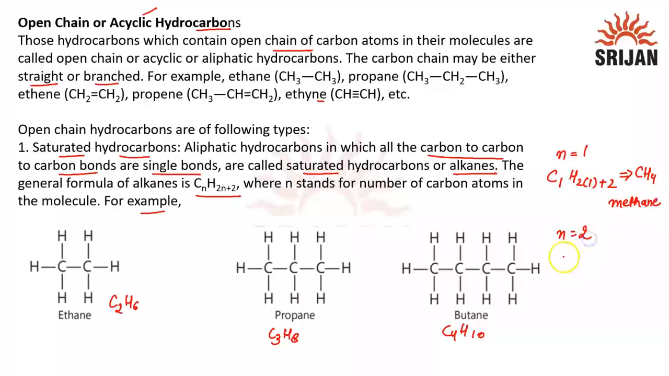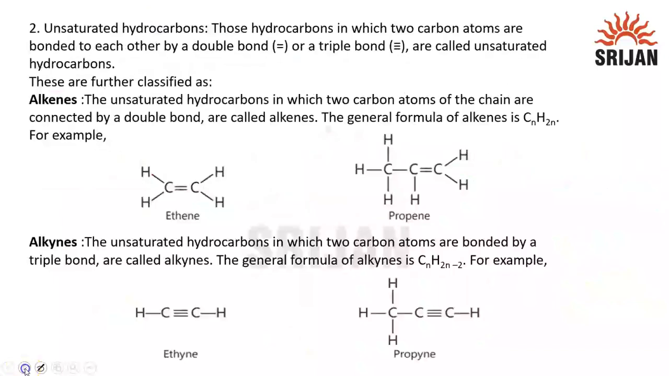If I put n equal to 2, then I'll get C2H6. Let's see how. It is CnH2n+2, so it will become C2H(4+2), which is C2H6. C2H6 is ethane. Similarly, we will get C3H8 and C4H10. All these are saturated hydrocarbons.